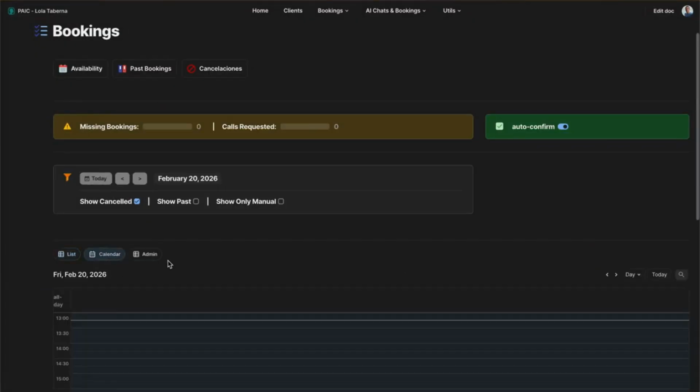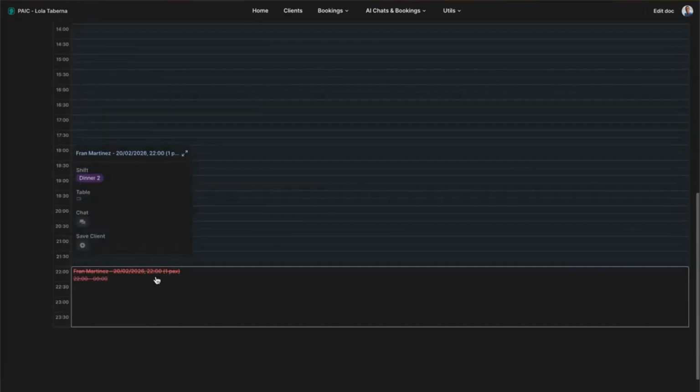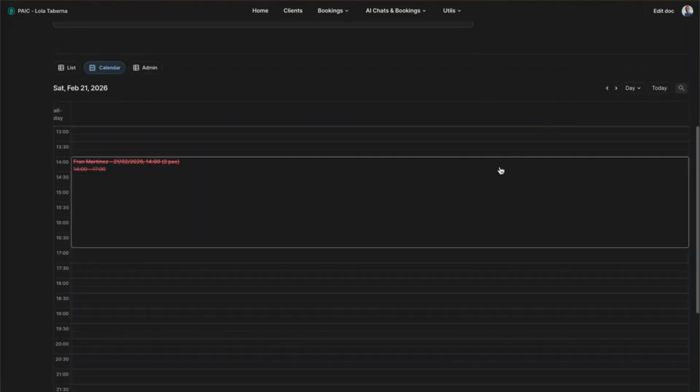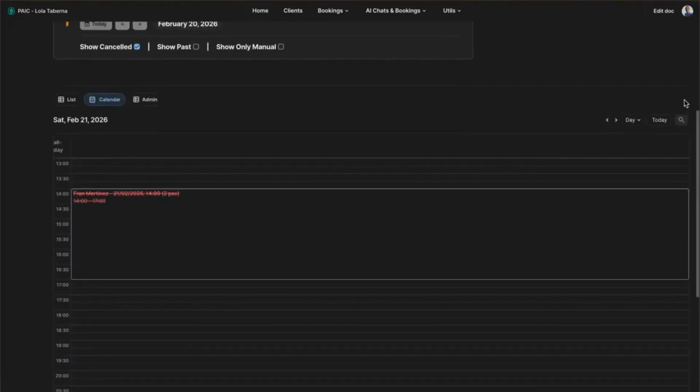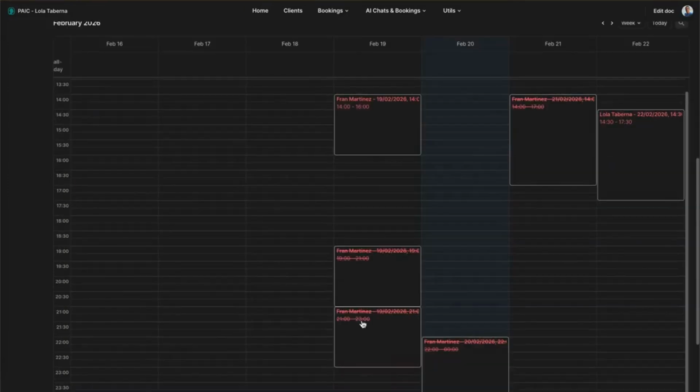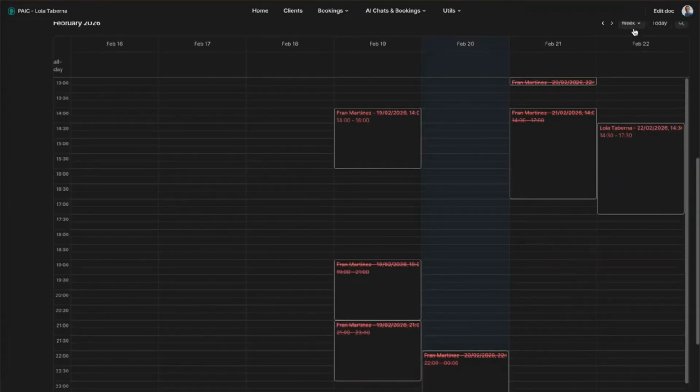You have the view of the calendar also, right? Telling you what was canceled for the next day, canceled as well, or you can say for the week. This is how the calendar looks every day, per hour, or even the month view.